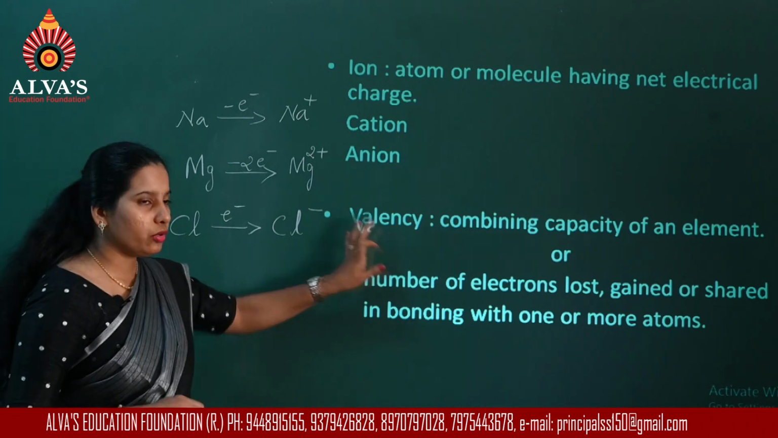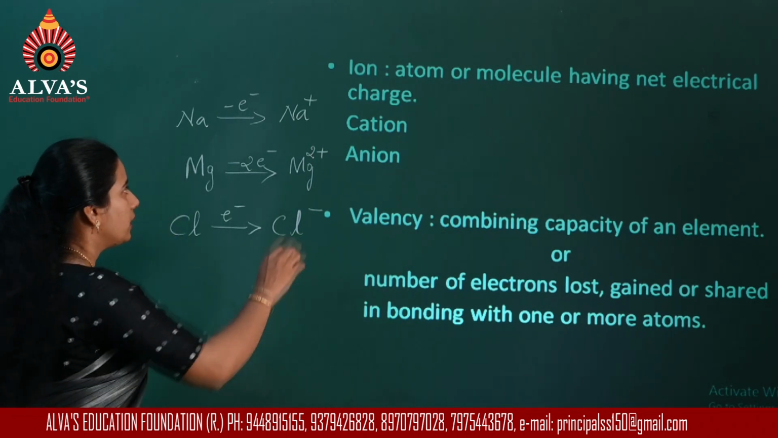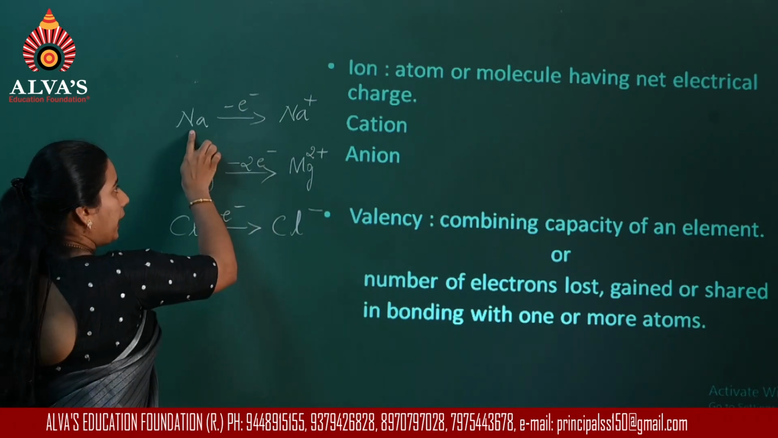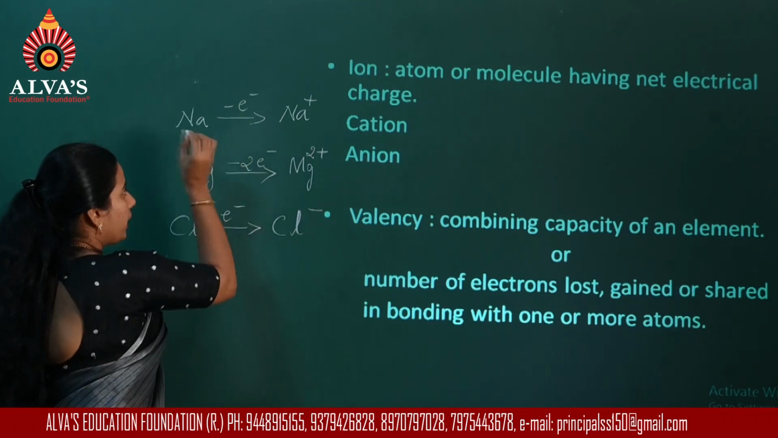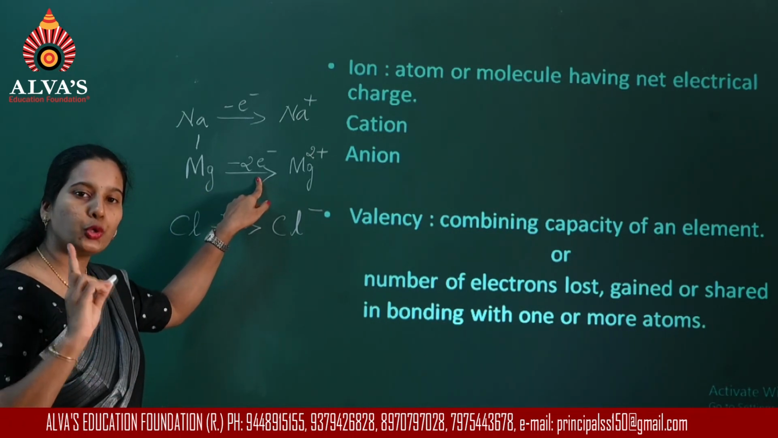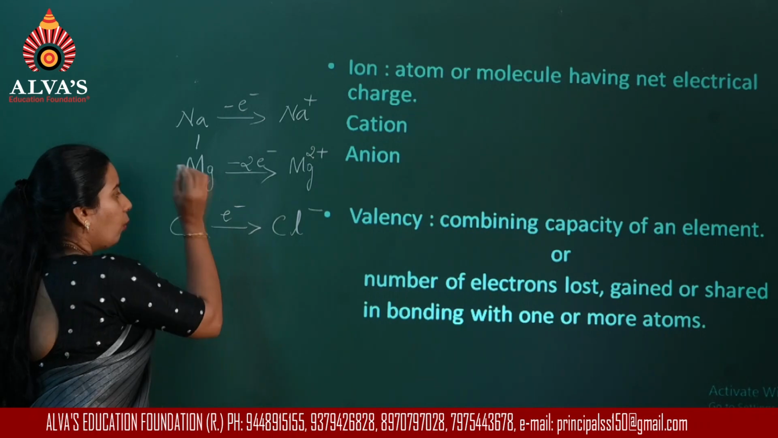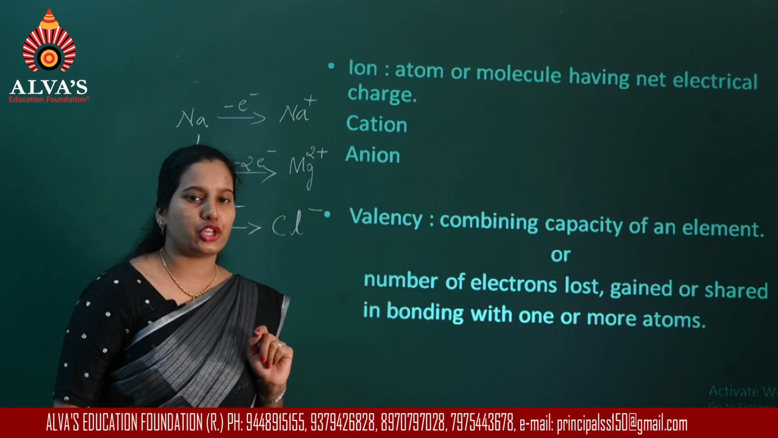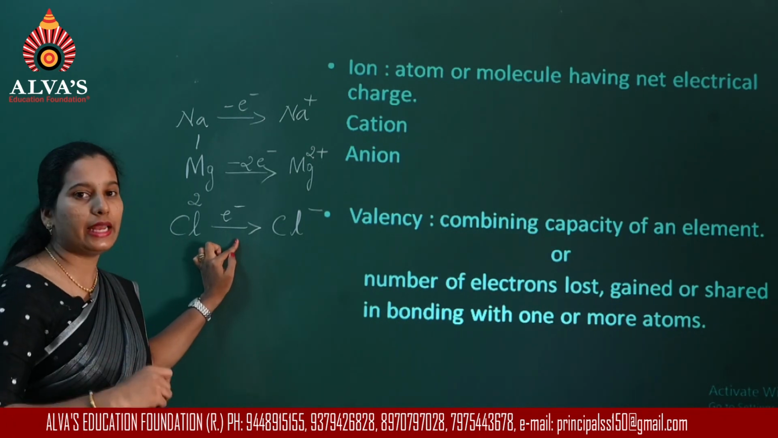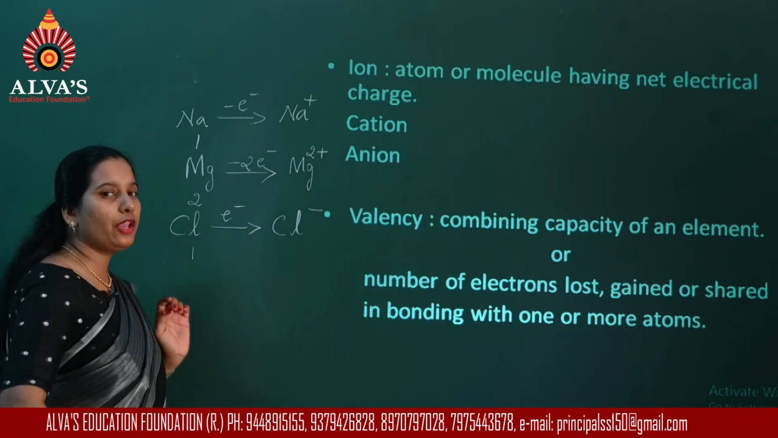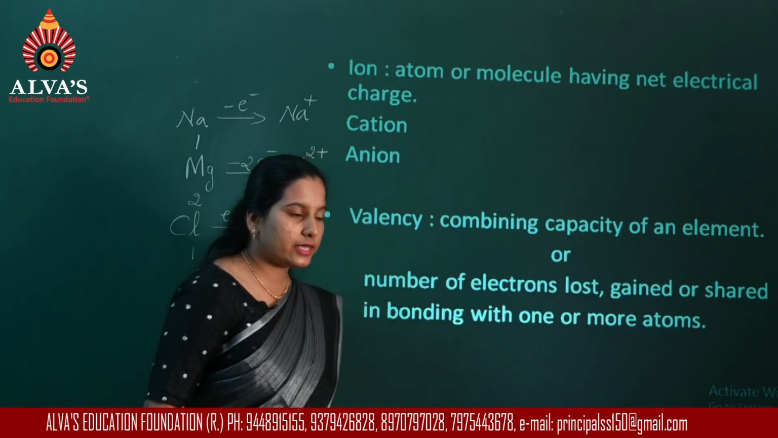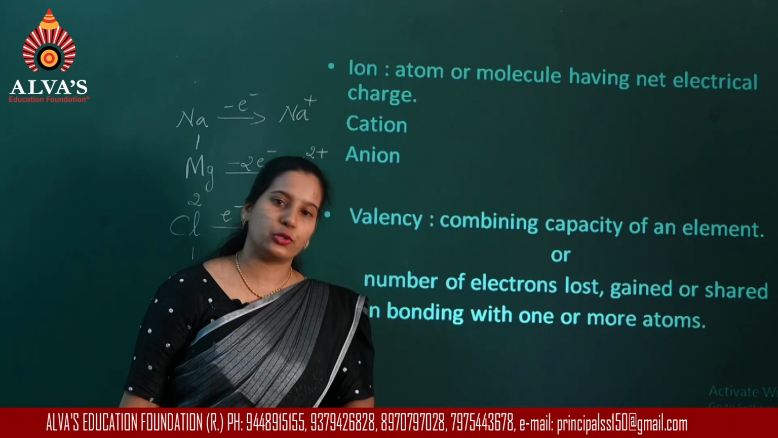Now talking about the valency in this case. Since sodium has lost 1 electron, the valency of sodium becomes 1. Magnesium has lost 2 electrons, therefore the valency of magnesium is 2. Chlorine has received an electron, so the valency of chlorine is 1. And then in some cases, sharing of electrons will happen.